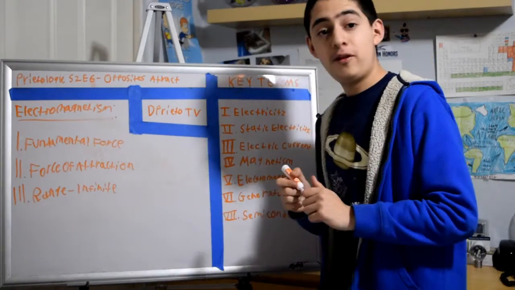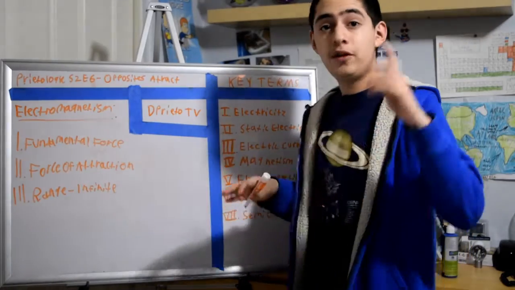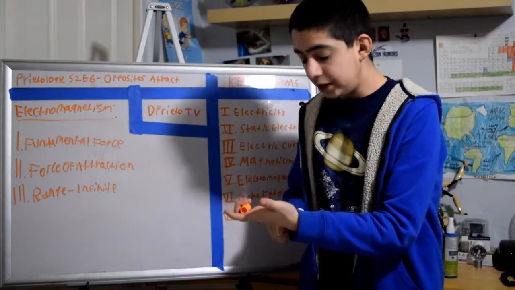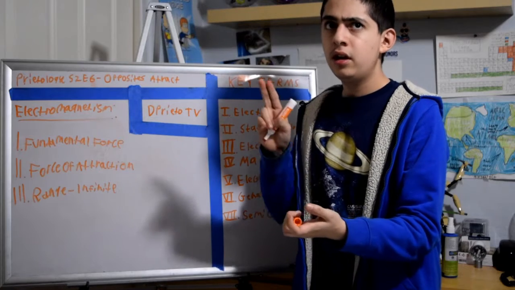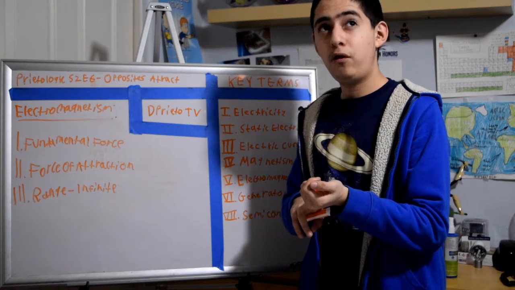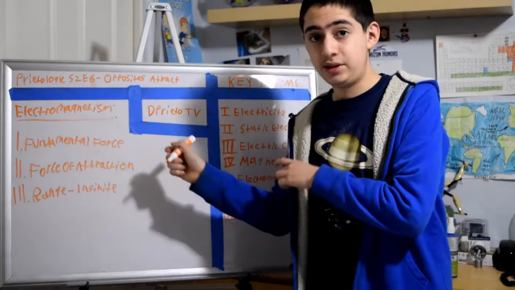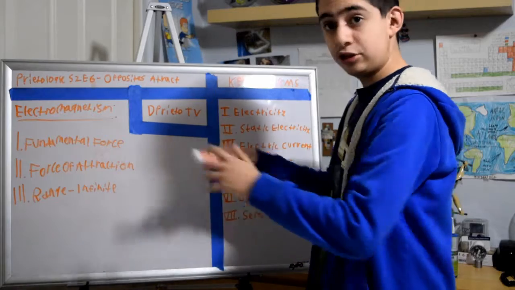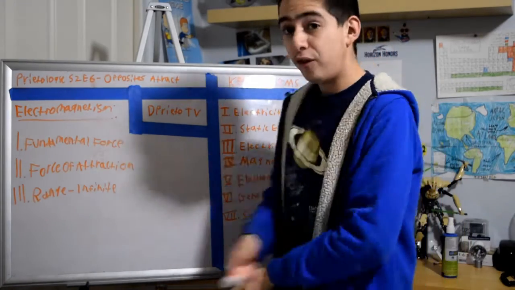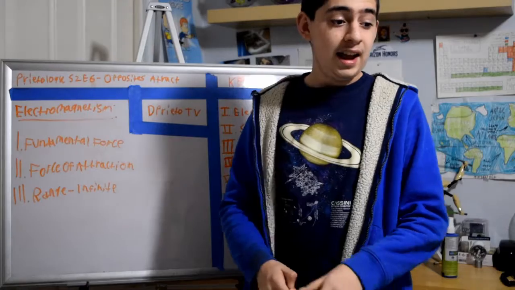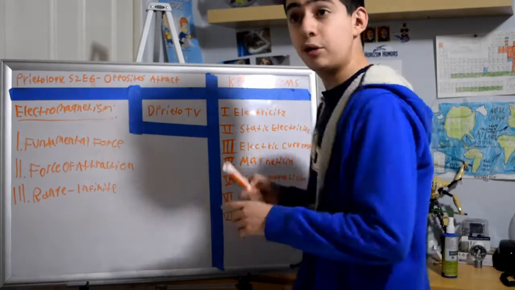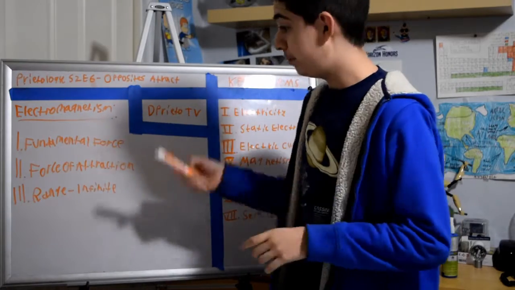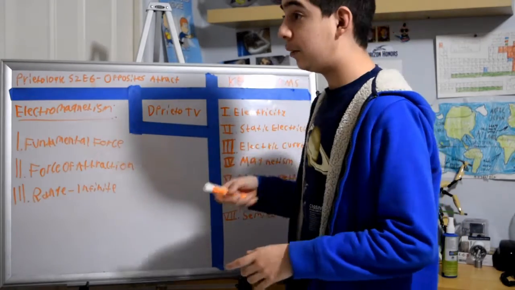Alright, term number 5. This is the last of the 4 fundamental forces that we've been talking about in this series. So we've talked about gravity in, I think, episode 1, strong force in episode 4, and weak force last episode, in episode 5, when we talked about radioactivity. This is the final one, electromagnetism. As I said, it's one of the fundamental forces of the universe. It's the force of attraction, like gravity is a force of attraction, but this is the force of attraction between charged objects. This can be carried by waves and radiation.